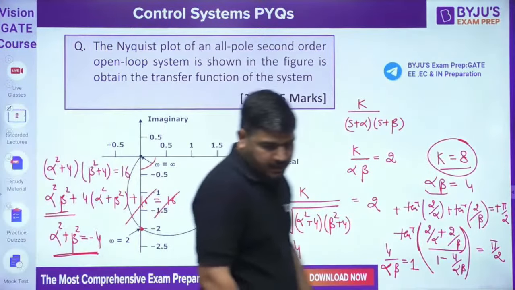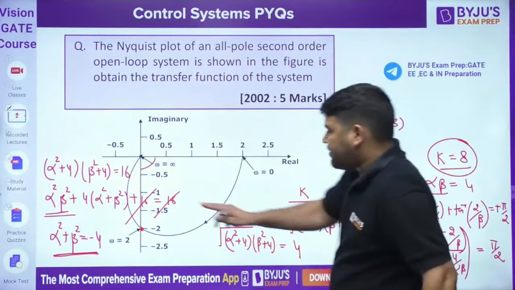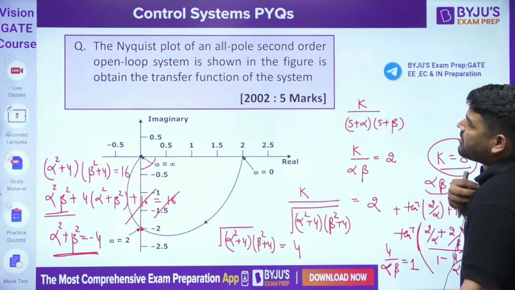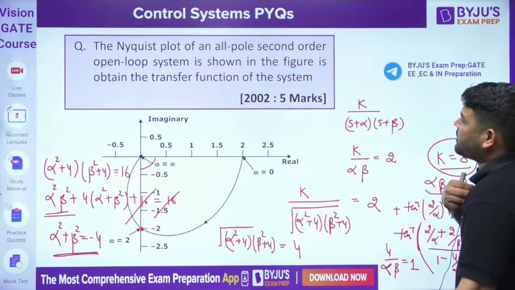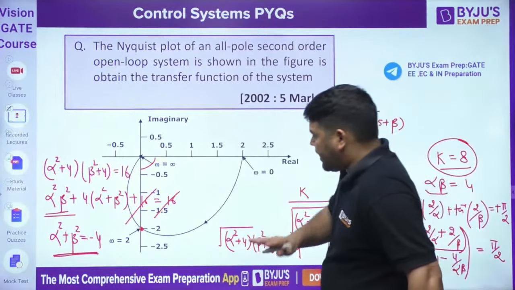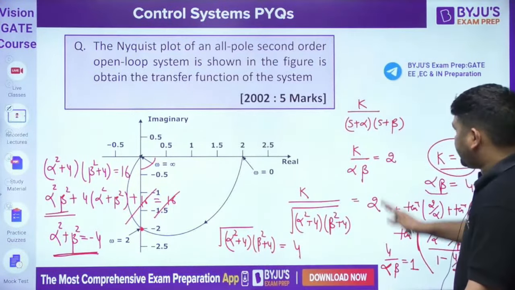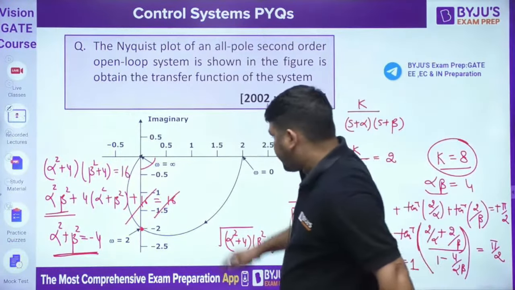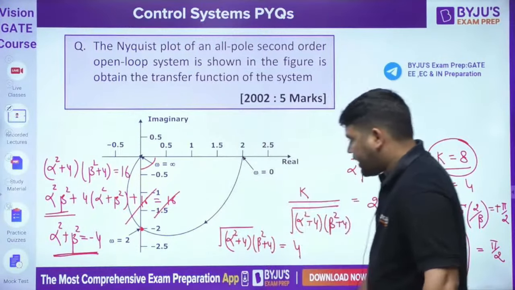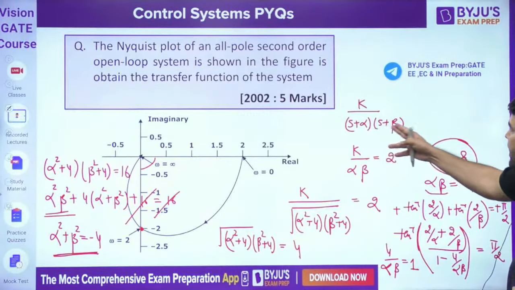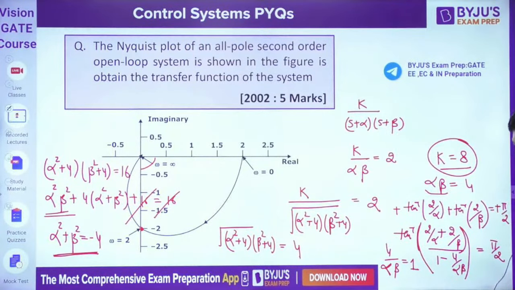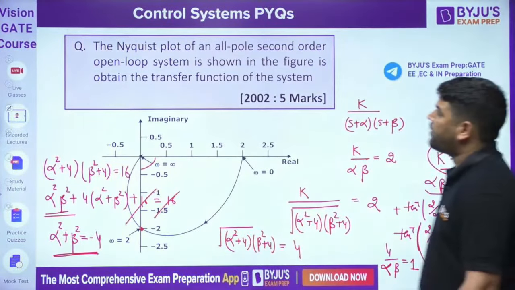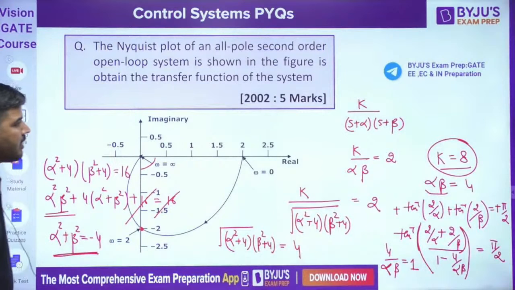Now this is the problem, guys. I think in this system some correction is required. The question says: all poles second order system, open loop system is shown, obtain the transfer function of the system. We are doing it correctly. I think there is no mistake. Please check whether there is some mistake or not. I don't think there is a mistake, because at omega equal to 2 you are getting minus pi by 2. So at s equal to j2 I have calculated the angle, that is minus pi by 2. Everything is correct. So please check this question. There must be some correction, guys.